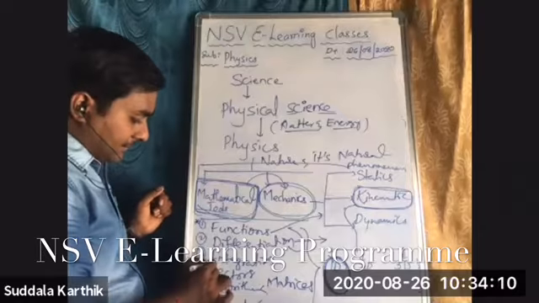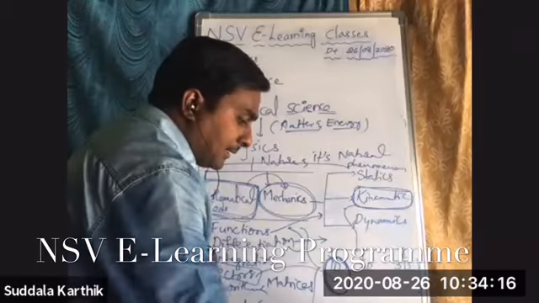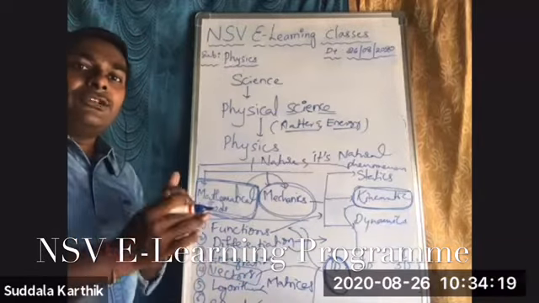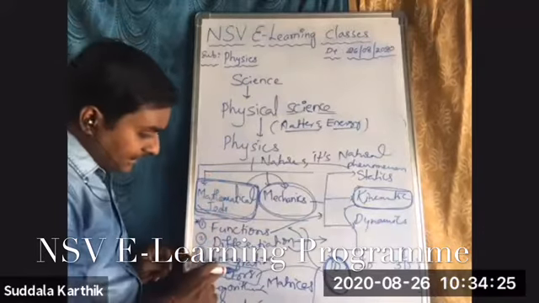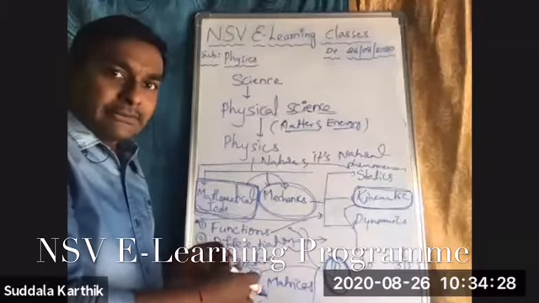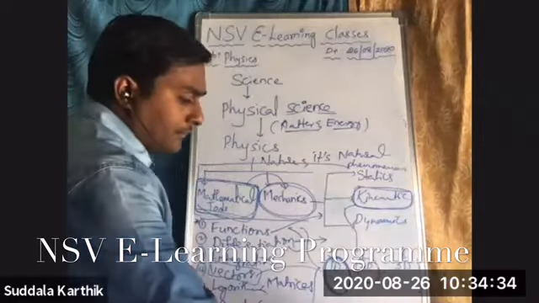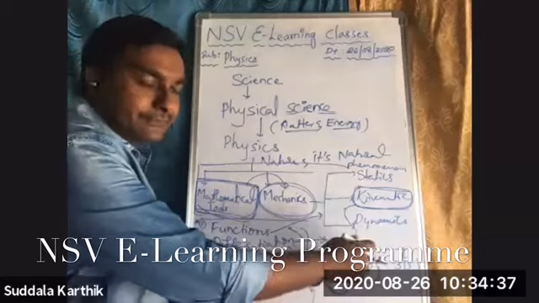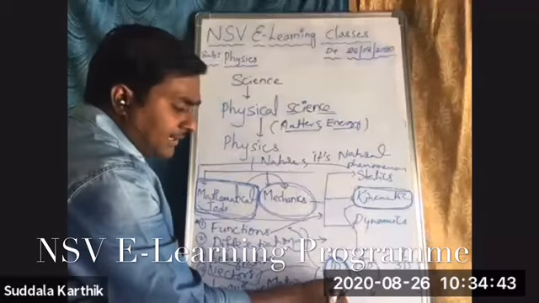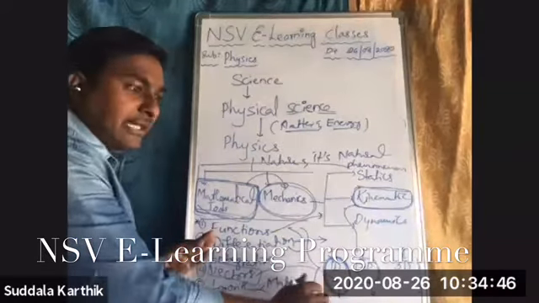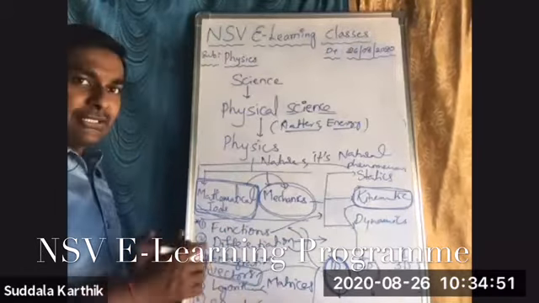After learning the vectors only, you can understand the relative motion very easily. That is a process. This vectors is also the common topic. This is also the first topic under the 2D motion, and a little bit will be there under the 1D motion. That's why I left out that relative motion topic, and I am going to start this vectors. Today's topic is vectors.